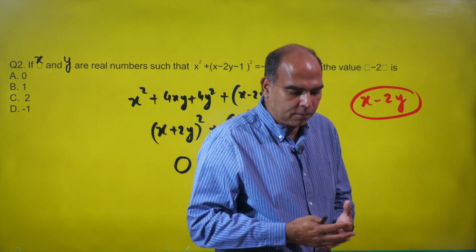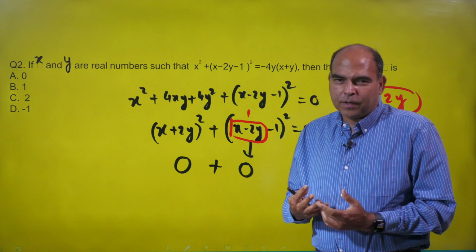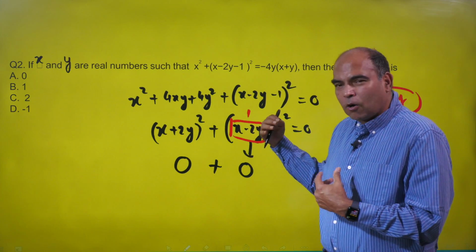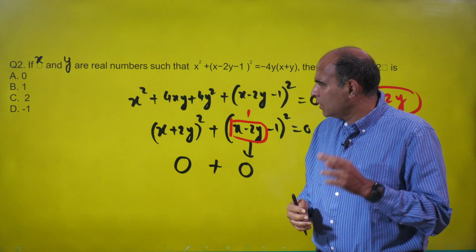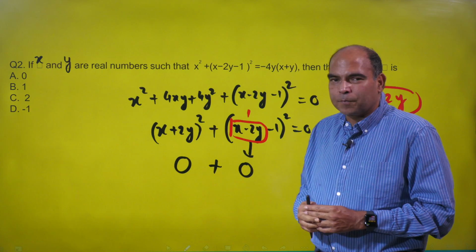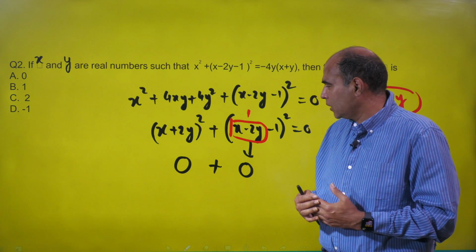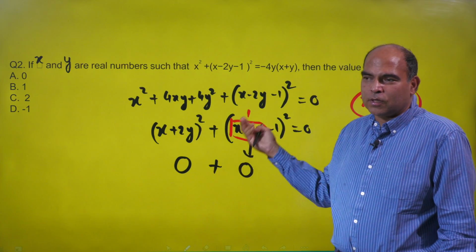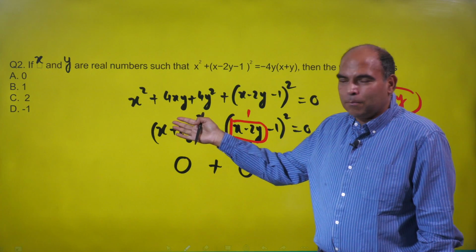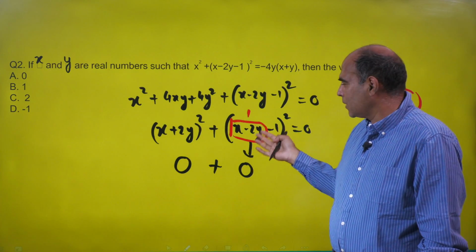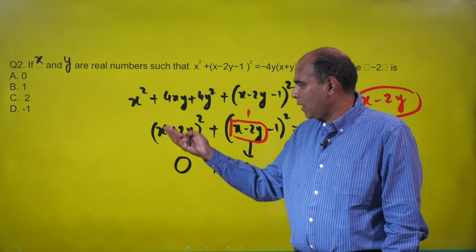I know people find it difficult to solve such questions in the exam. Couple of reasons. I think a lot of people get intimidated by looking at the mathematics and the algebra inside these questions. The second problem is that because they are intimidated, they can't think straight and they can't think logically in situations like this. So very, very simple logical solutions, barely 10 seconds. You don't have to do anything apart from being able to write this as this square plus that square equals 0. There's absolutely no steps inside this question.